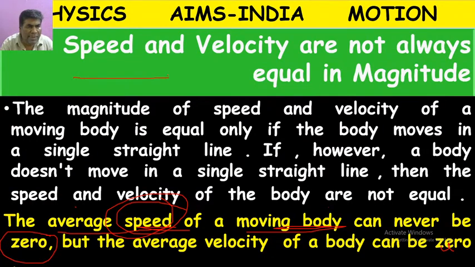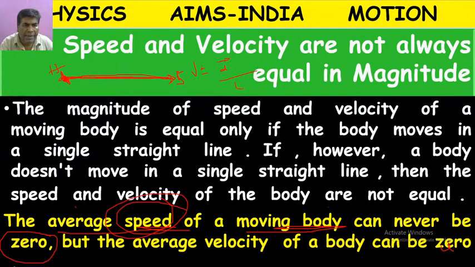But what about velocity? Suppose from your house you went in a straight line to school, and in a straight line you came back home. What is your change in position from beginning to ending? No change. At the first moment you are at home, and at the ending also you are at home. What is your displacement from starting point to ending point? Zero.